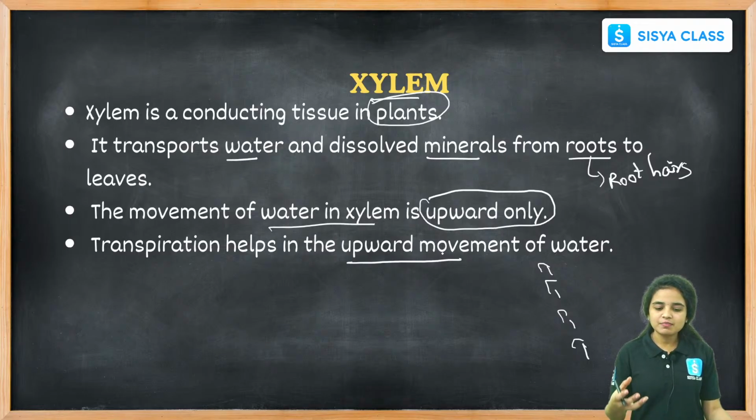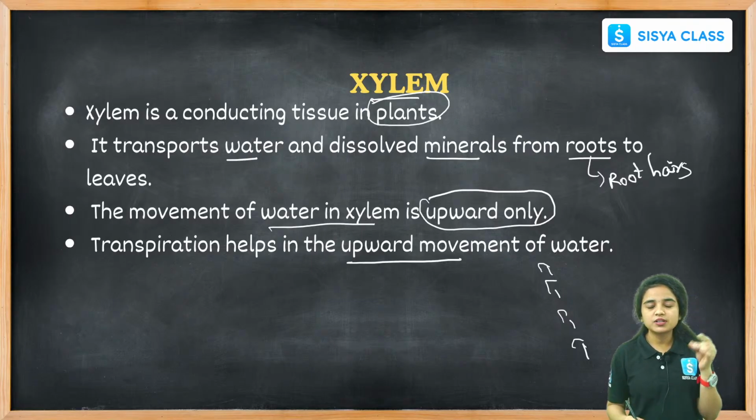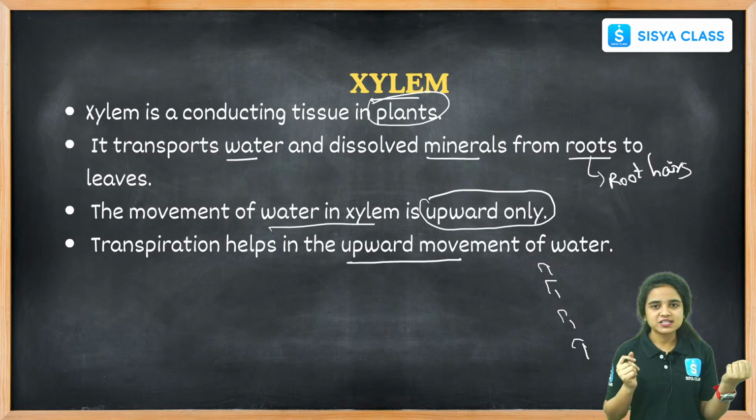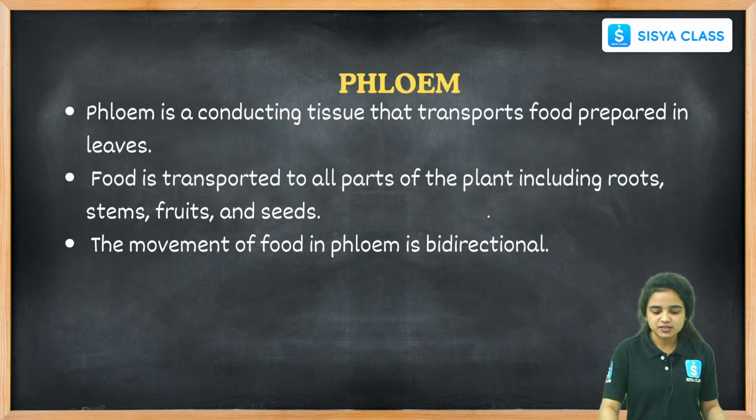Xylem helps in the transportation of water throughout the plant, from the absorption of water and minerals from the soil with the help of roots and root hairs, supplying the whole plant body in the upward direction, not bidirectional, but unidirectional.